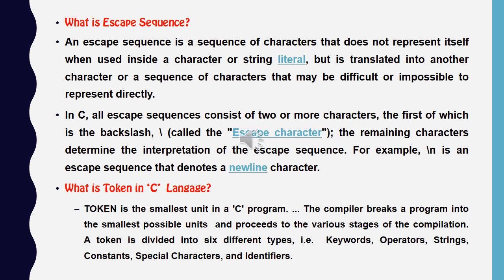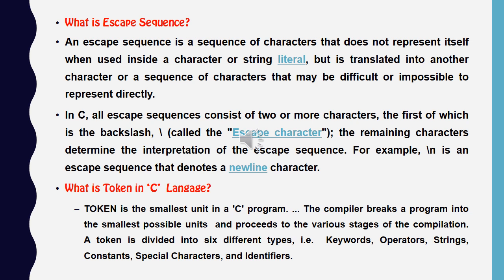So these escape sequences are built with two characters. One is the slash, which doesn't have any particular meaning in itself, and the second character describes what the escape sequence is used for. Like I have told you, slash n is for new line.